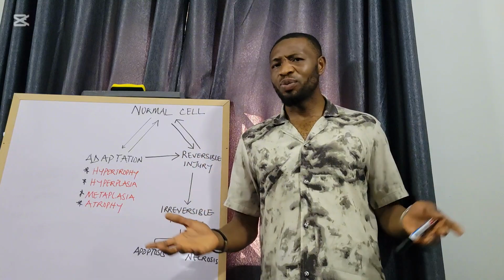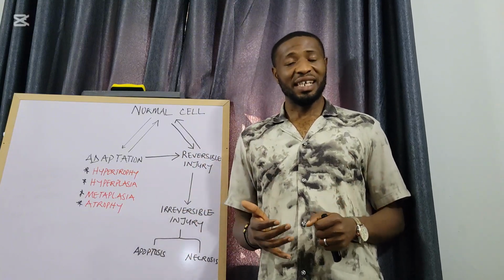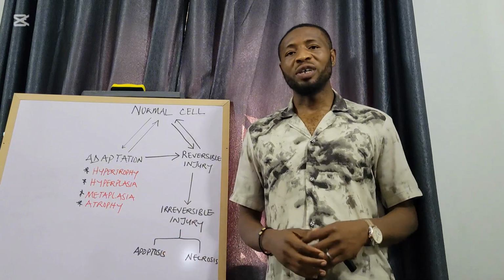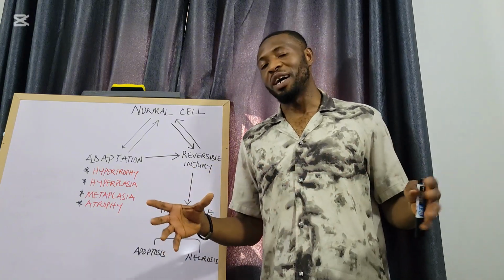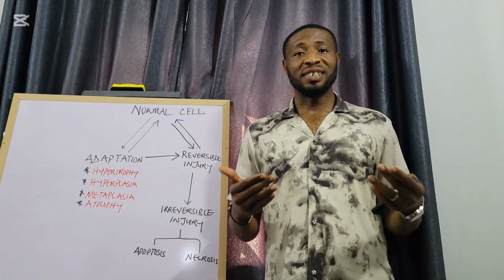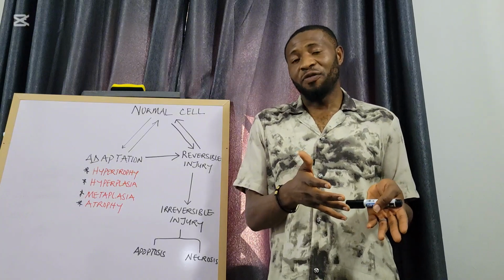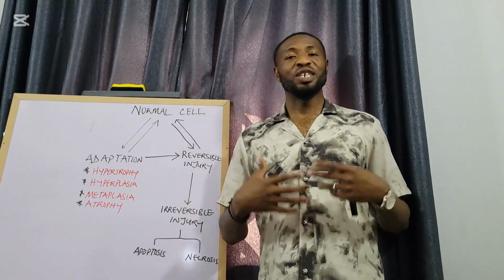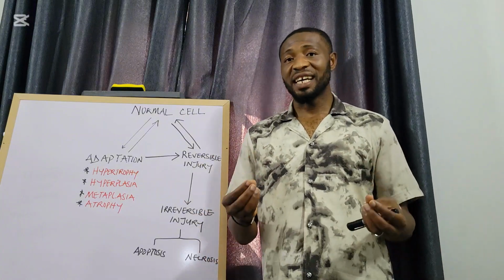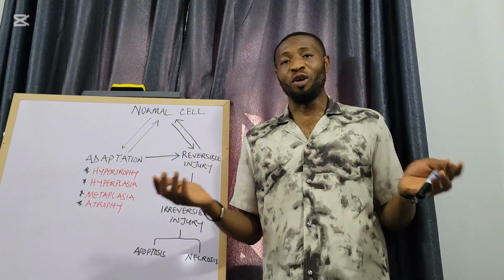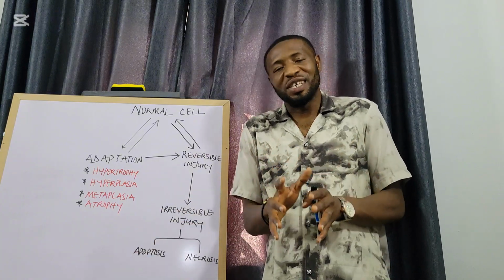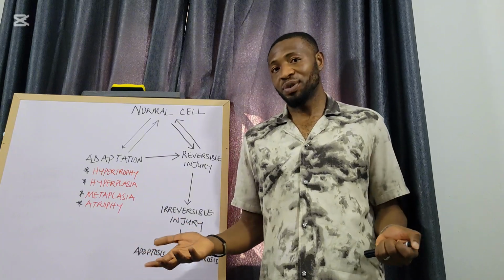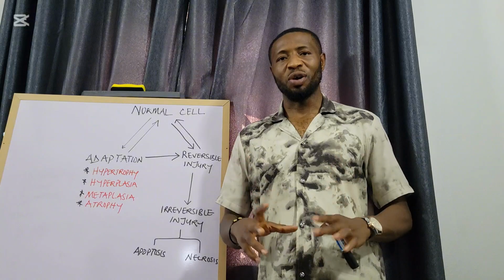There are different ways a cell can adapt. A cell can adapt either by increasing in size, which is what we call hypertrophy, or the cell can multiply and increase in number, which is what we call hyperplasia. Cells can even change their phenotype from one adult form to another, and this kind of adaptation is what we call metaplasia. A cell can shrink, that is reduce in size, or cells can reduce in number as a result of the kind of stimulus that they are exposed to, and that kind of adaptation is called atrophy.